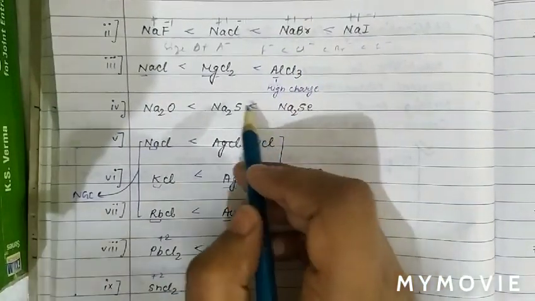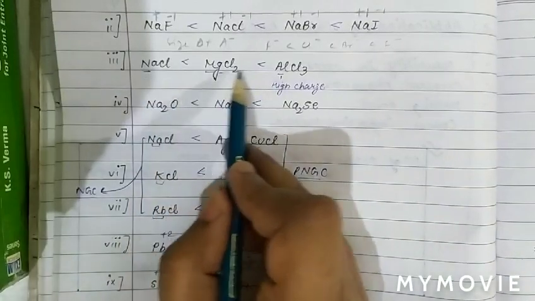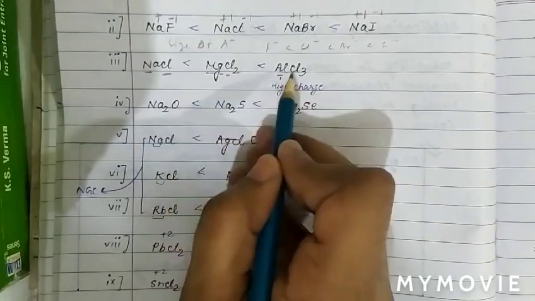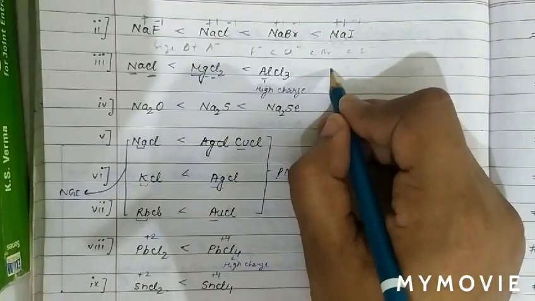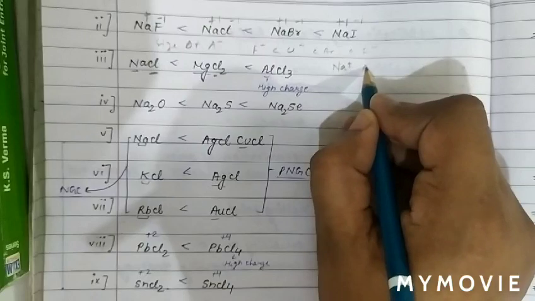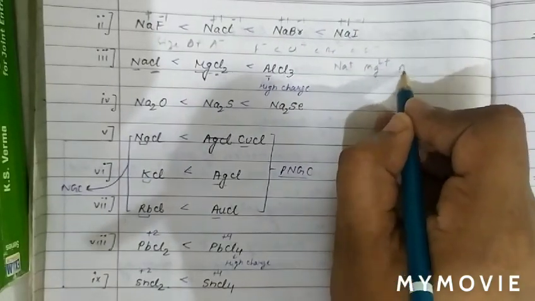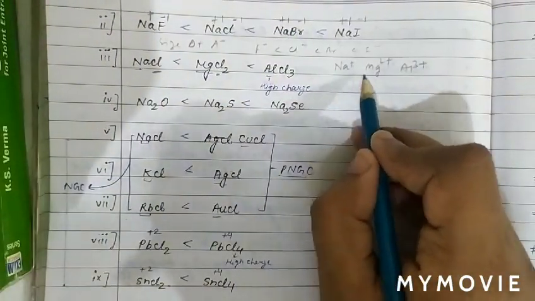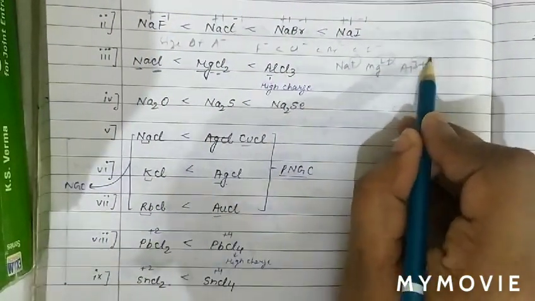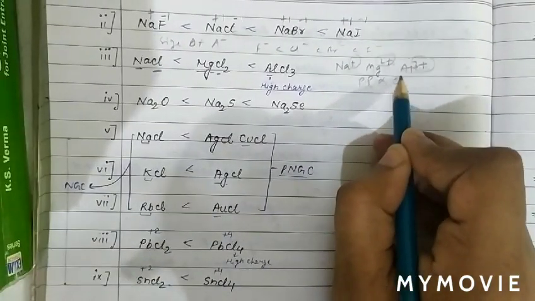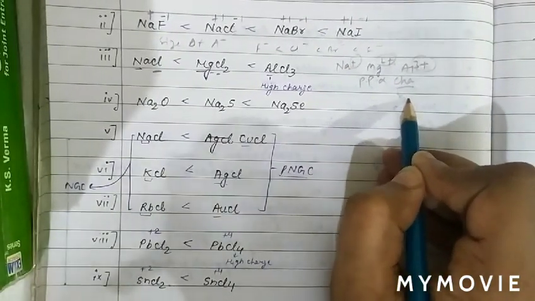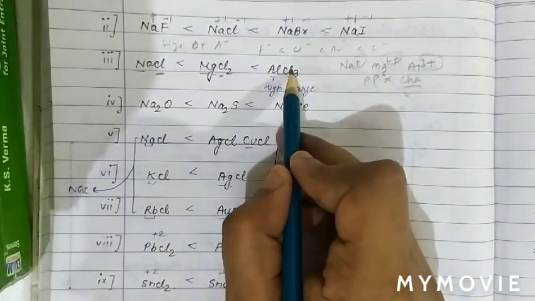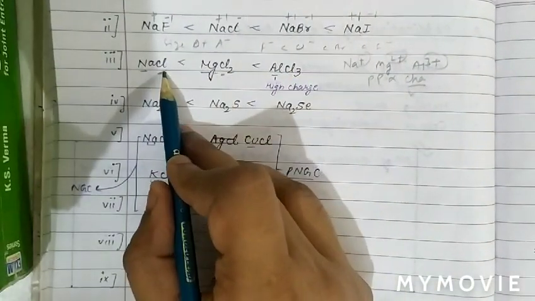See next question. We have to compare the covalent character. The anion is common here, that is Cl minus, Cl minus, Cl minus. But we can see that the charge on the cation is increasing: one is Na positive, one is Mg2 positive and one is Al3 positive. As we know, polarizing power is proportional to the charge of the cation and inversely proportional to size. So charge increasing means covalent character increases. So AlCl3 will have the highest covalent character, then MgCl2 and then NaCl.